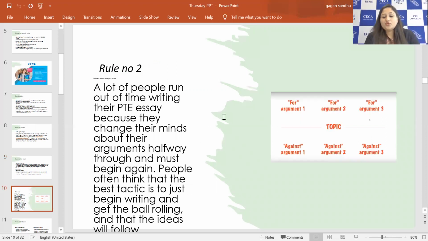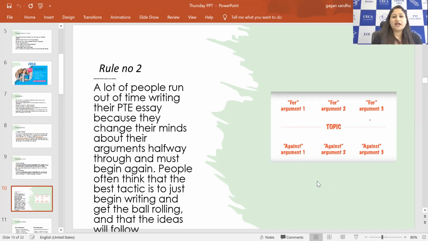Then rule number two: we should decide how we are planning our essay. That should be done before writing, or typing, I would say. So first decide which sort of arguments I'll be writing. If you're agreeing with the essay topic, you will select the ideas in favor of the topic, right? If you disagree, you will write everything against it, right? So you should decide first and plan first.